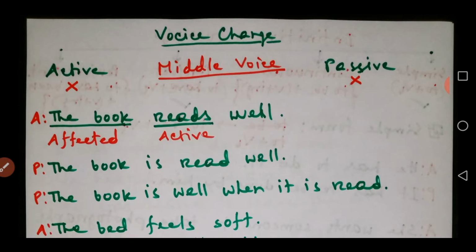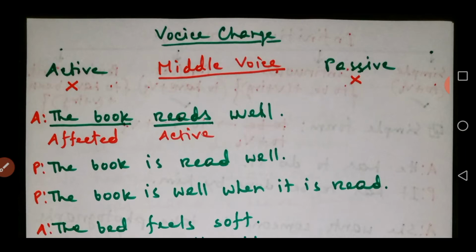You will find in your books, all of the books you have, that there is a section in voice change which is termed as quasi-passive verb, or the voice change of quasi-passive.